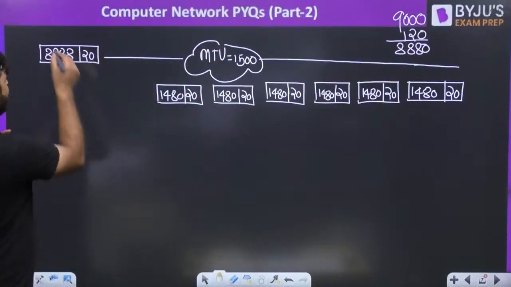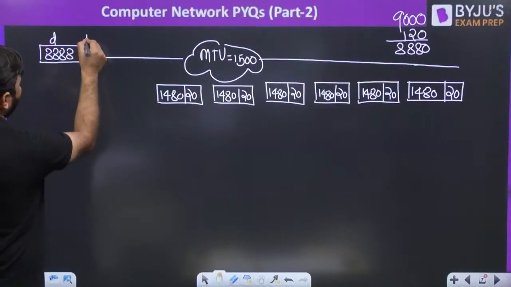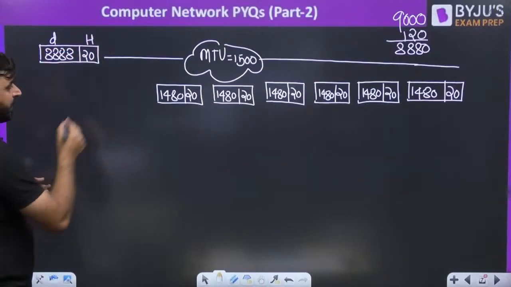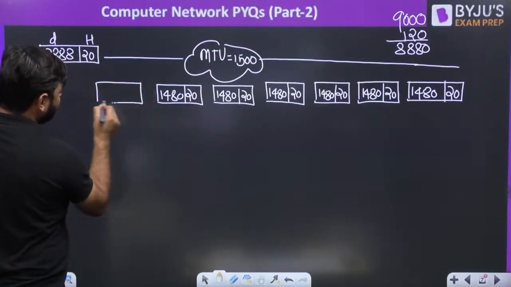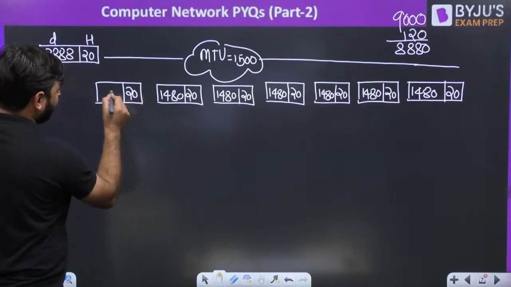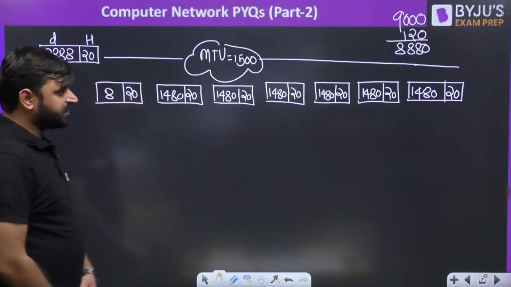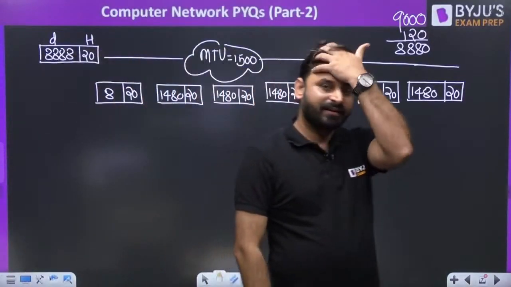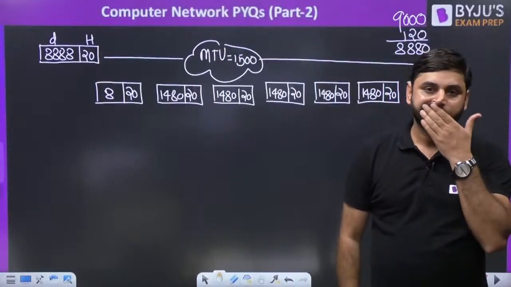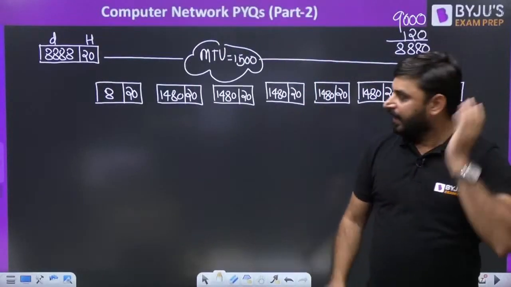But how much data do we have? This is data, this is header. How much data do we have? 8888. So in the last packet, after this 20 byte header, only 8 bytes of data remain. Is it remaining or not? Nisa, good evening. It is remaining or not?